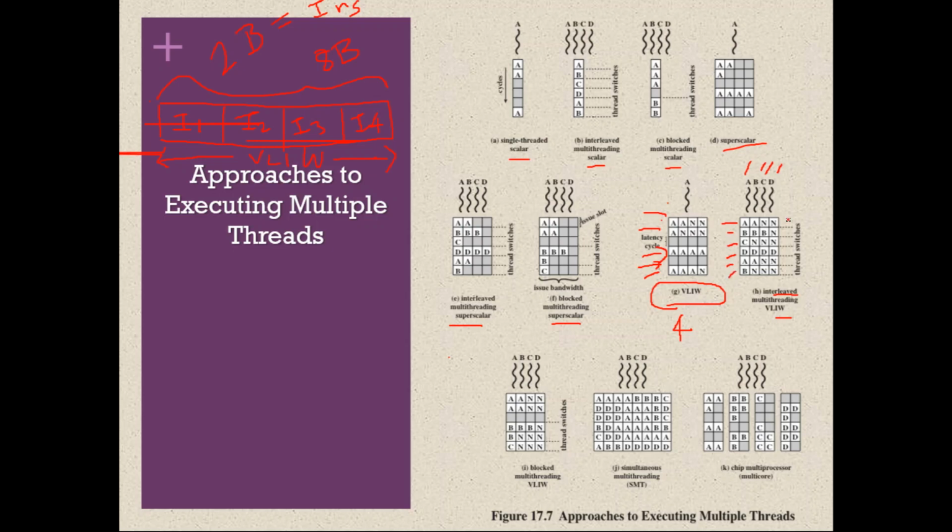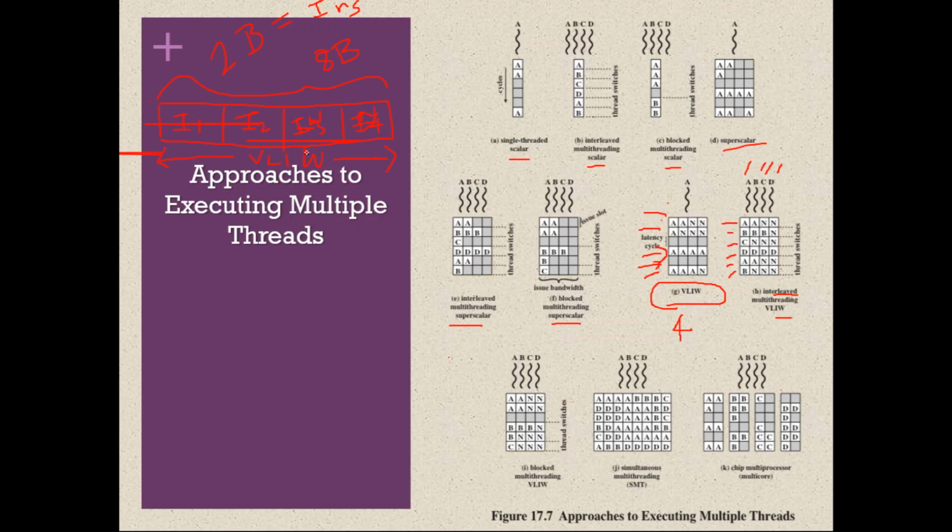During the first clock cycle, the processor tries to fetch 4 instructions of A, but it was able to fetch only 2, and it executes those 2 independent instructions parallelly. The remaining 2 will be N, no operation.